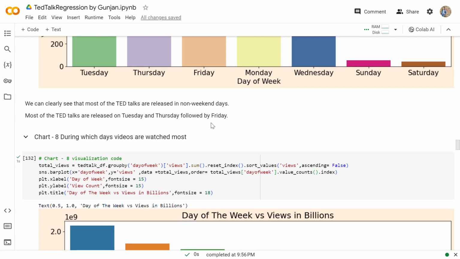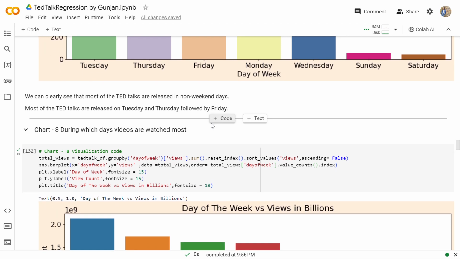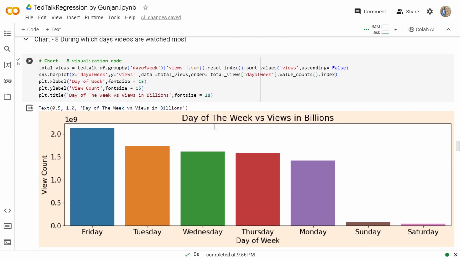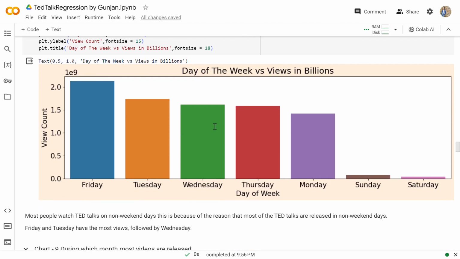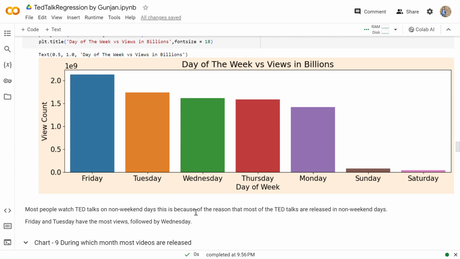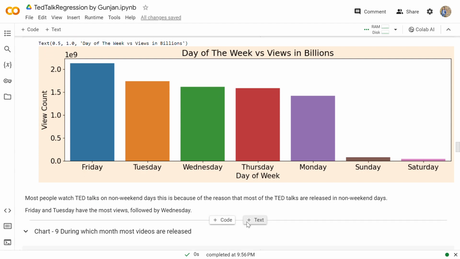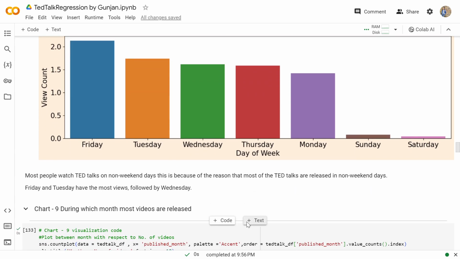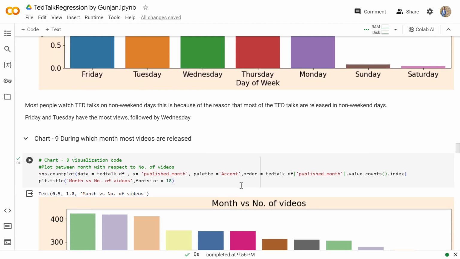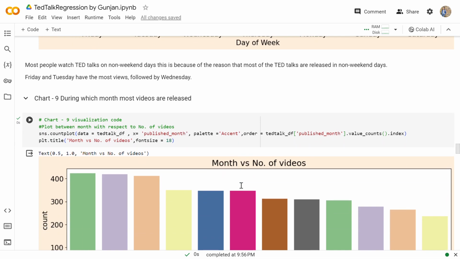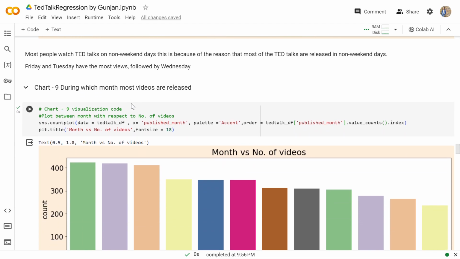Then moving further to chart 8, which represents on which days videos are watched most. So with the help of this bar chart, we can say that the TED Talks on non-weekend days, that is on Friday and Tuesday, are most viewed because most of the TED Talks are released on non-weekend days, and Friday and Tuesday have the most views, followed by Wednesday.